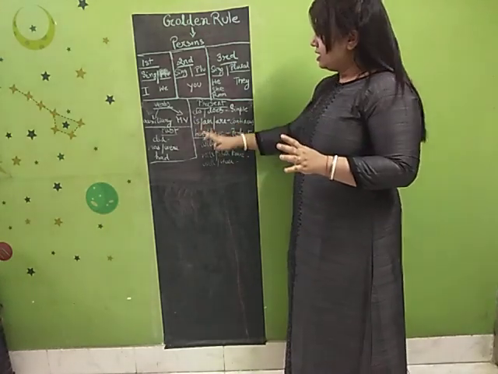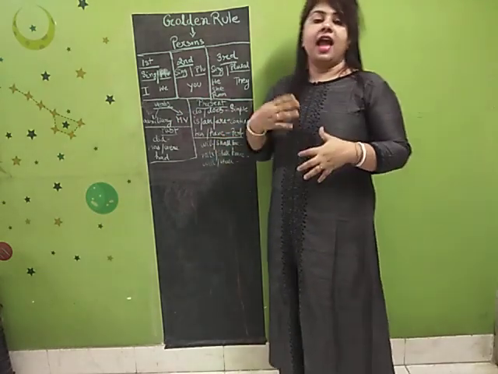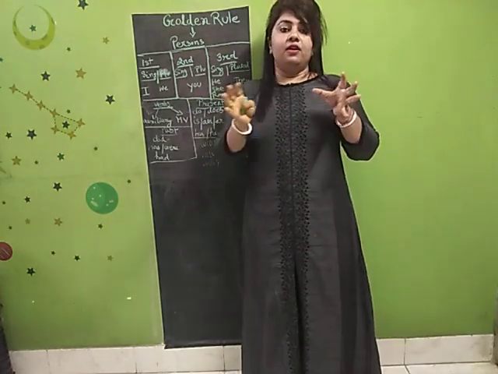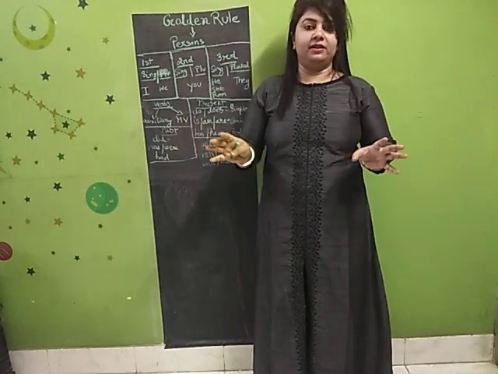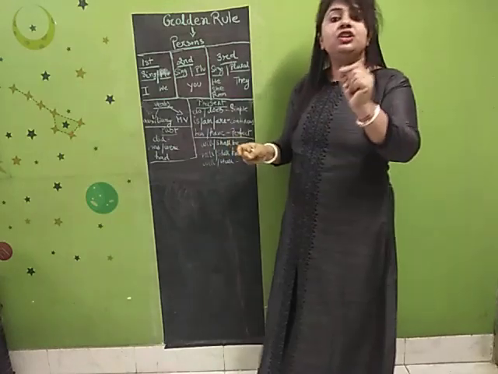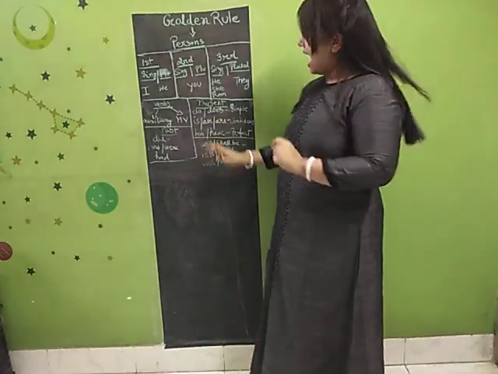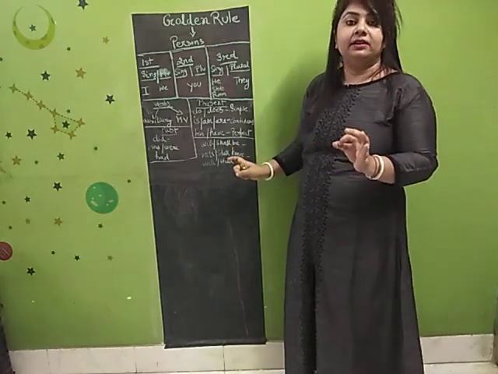Clear? Now, next, has and have. When a work is complete, it's perfect, it's been done. We use the auxiliary verbs has and have, that too in perfect present.